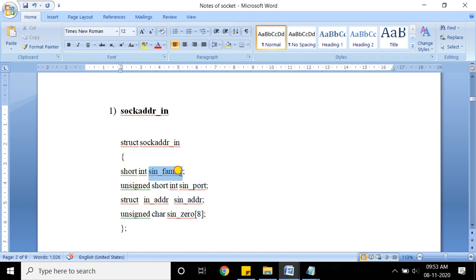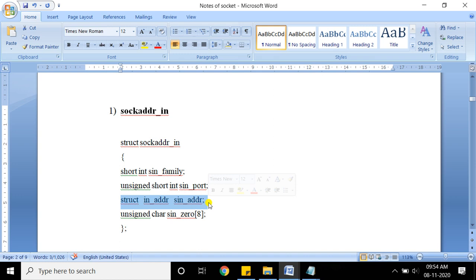The first is sin_family. Remember, the names are fixed, they are not going to change. The sin_family is an integer element. Another is sin_port, which is also a short integer, as we will discuss. The third element is a structure variable itself, so there is nesting.